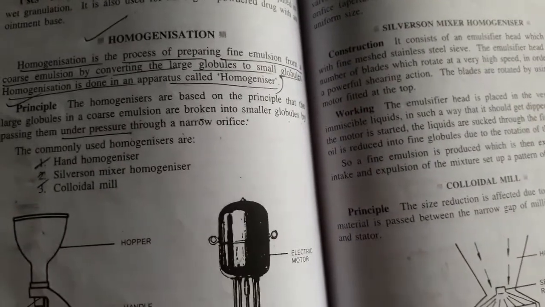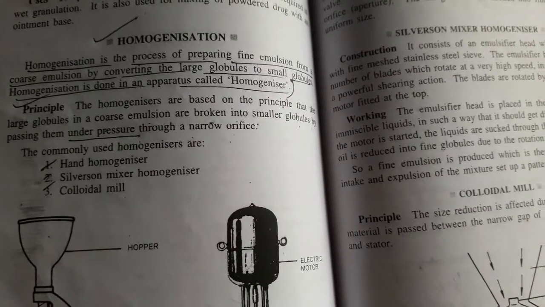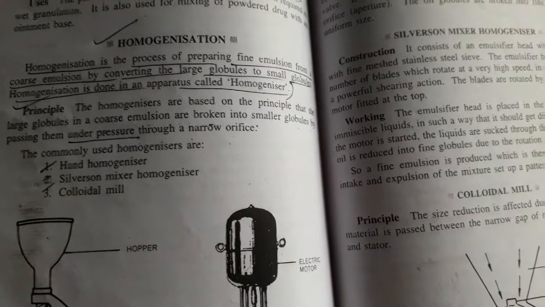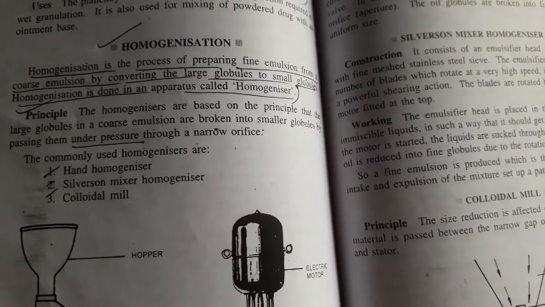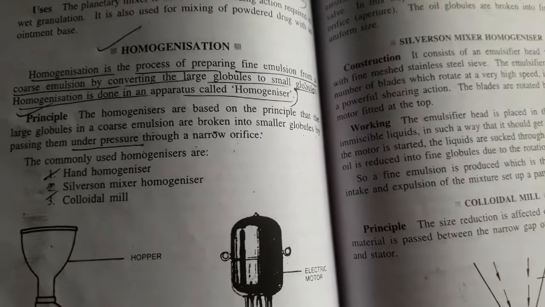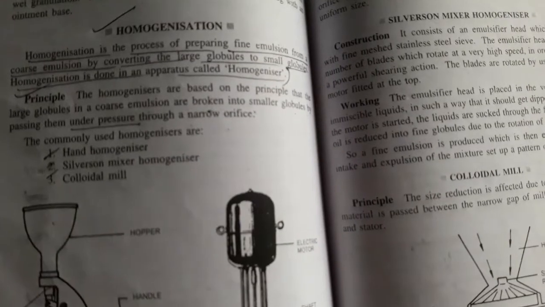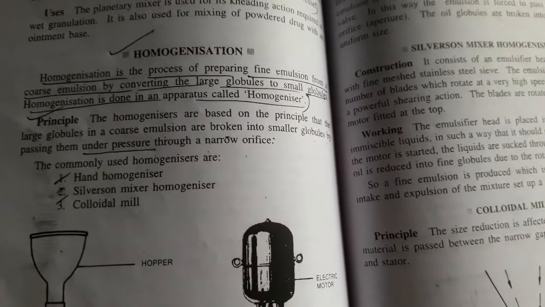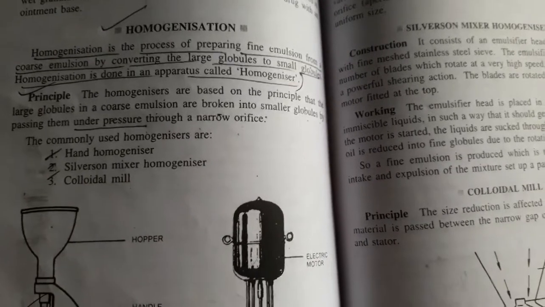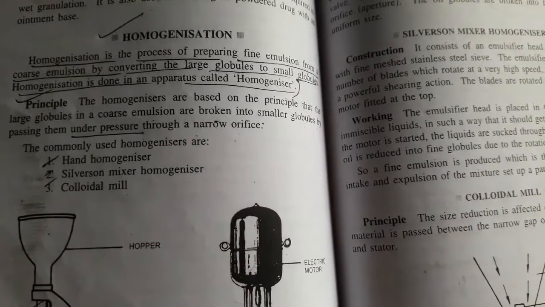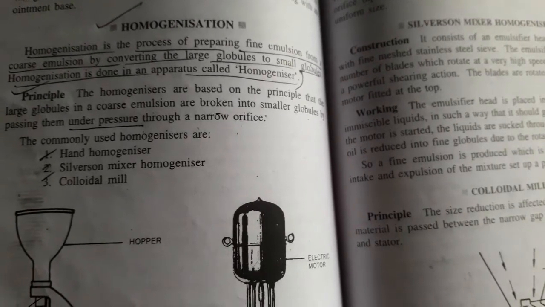So, what is the principle? The principle I have already told. Homogenizers are based on the principle that the large globules in a coarse emulsion are broken into smaller globules by passing them under pressure. There are different types of homogenizer available: hand homogenizer, Silverson mixer homogenizer and colloidal mill.